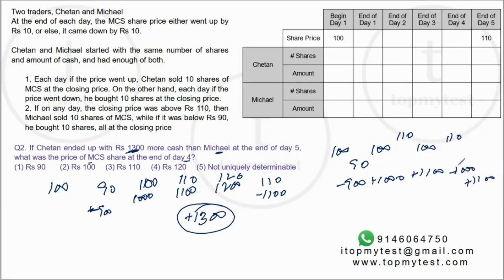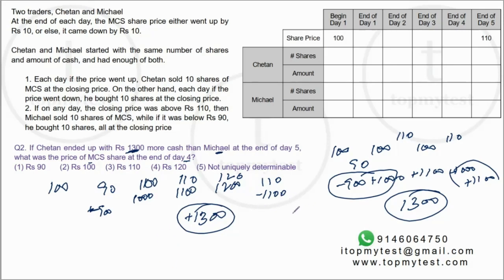What is the net cash? This is minus plus 100, another 100, 100 plus 100, 200, 200 plus 1100, 1300. So irrespective of whatever pattern in which it reaches 110, Chetan is going to get 1300 more than what he started with.